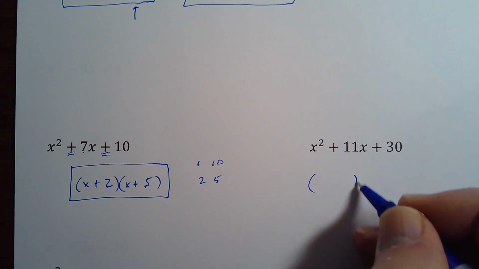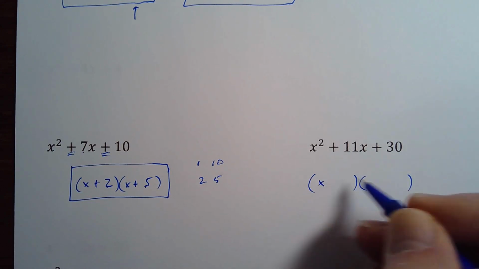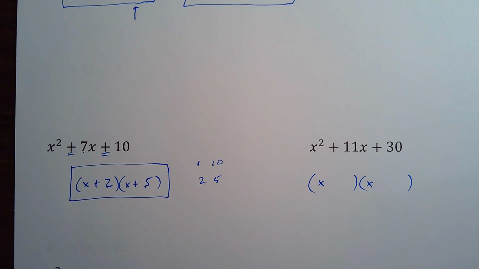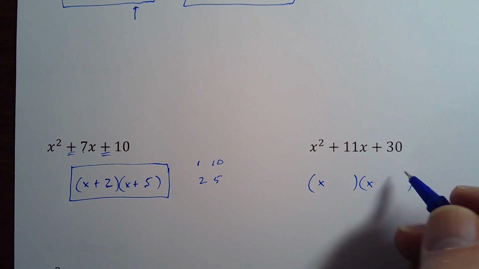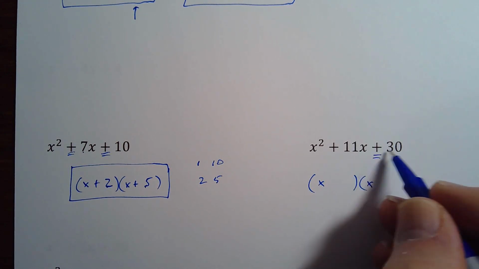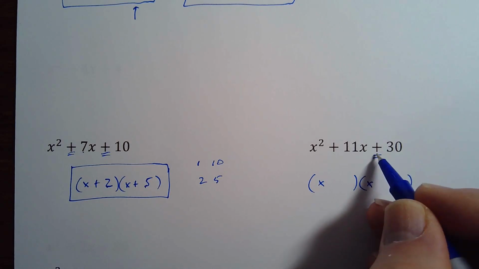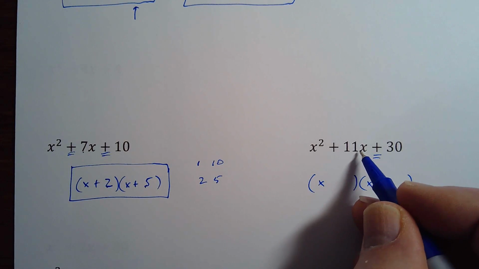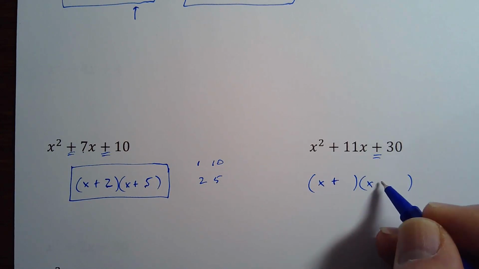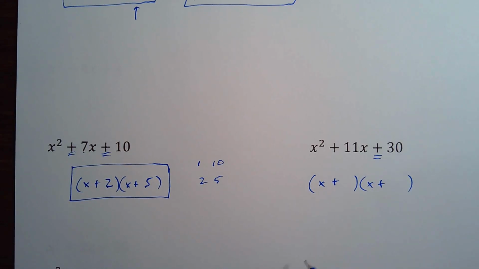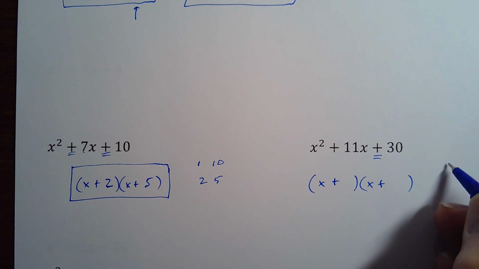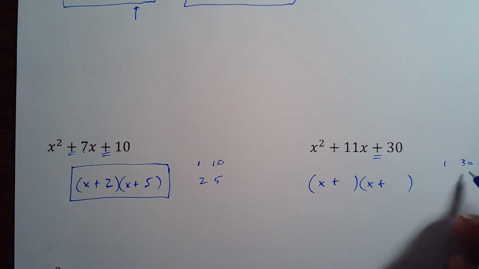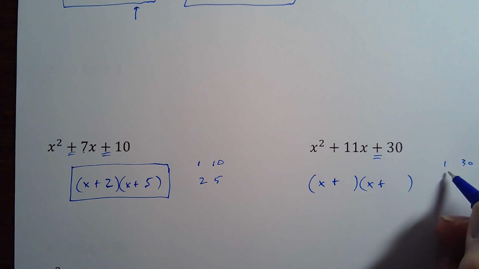All right, so two sets of parentheses, an x and an x here. And now I'm thinking, all right, plus sign at the end here, so it's positive 30. That tells me they're both the same sign. Positive 11x for my middle term there, so I know they're both positive. And now what times what makes 30? Well, 1 times 30 makes 30, but that does not add to 11.